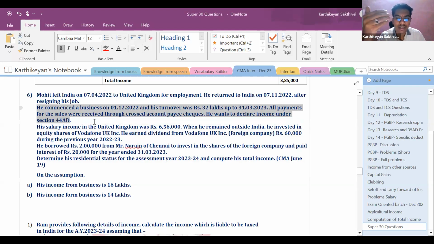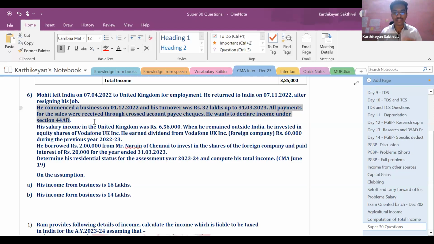For non-residents, generally there are sections like 44B, 44BB, 44BBA. All these sections are presumptive taxation for non-residents. 44AD is not applicable for non-residents. With due respect, I just want to make this correction in the suggested answer, because the law specifically says that an eligible assessee means an individual or HUF who is a resident. That is the wording given. Now let us come back to our discussion.